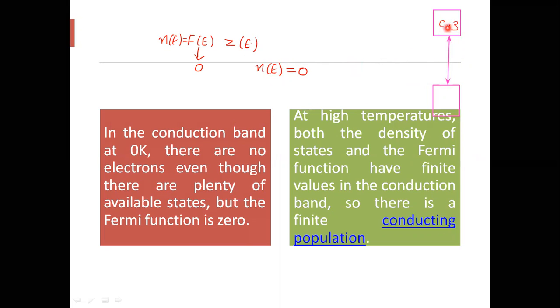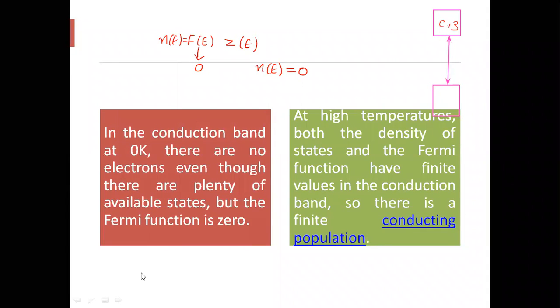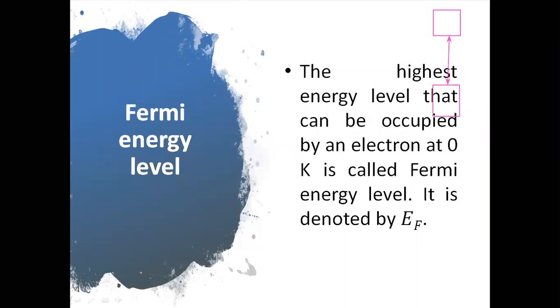But as temperature is increased, the value of Fe becomes finite and hence population also increases. So at high temperature, both the density of states and Fermi function have finite value. So there is finite conducting population. Done. So that was about Fermi-Dirac function. Next we will discuss Fermi energy level.